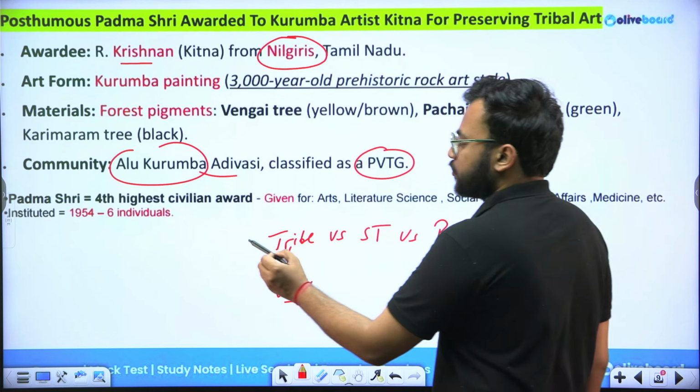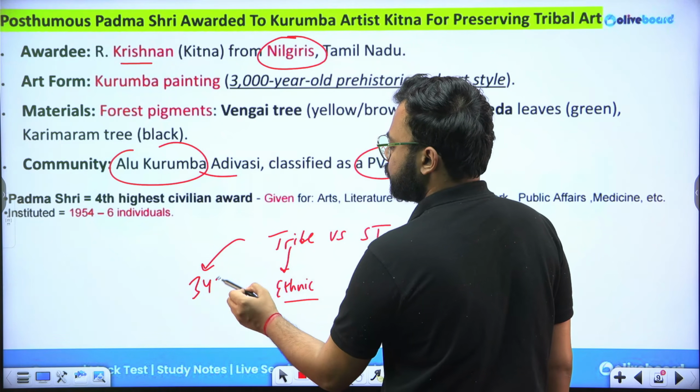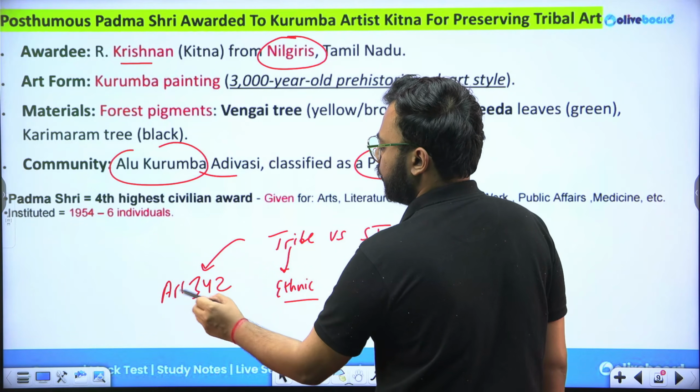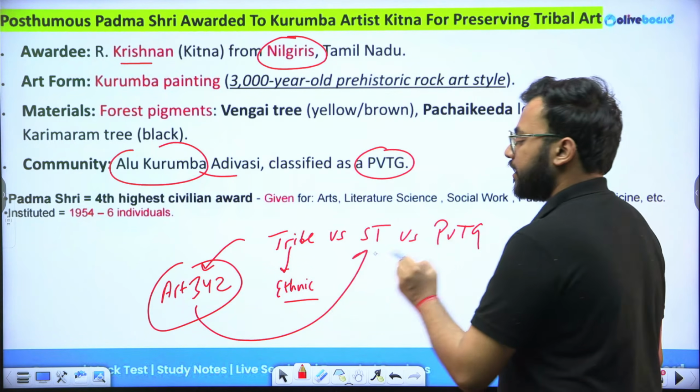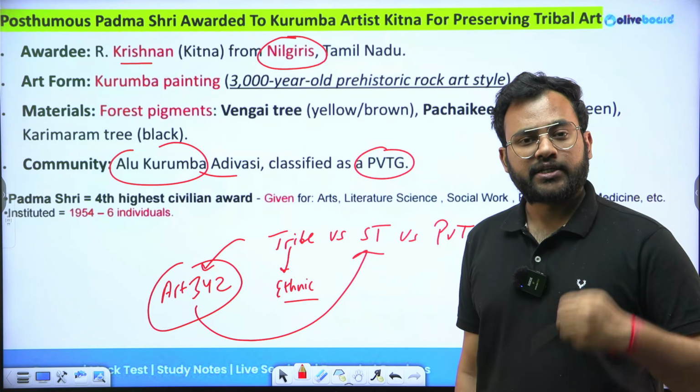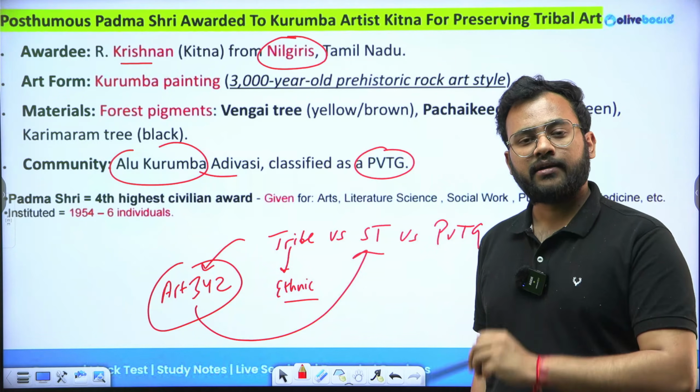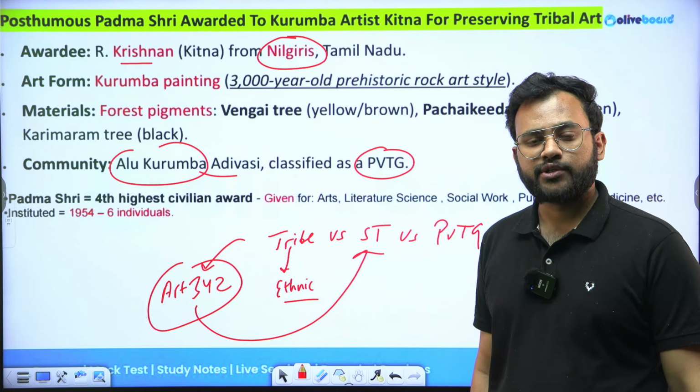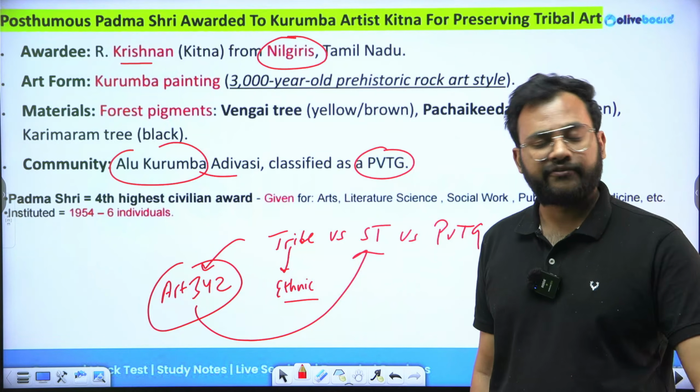When a tribe is notified by the President of India using Article 342, they become what we call a scheduled tribe. Then reservation and a lot of other benefits are given to these people for their welfare.